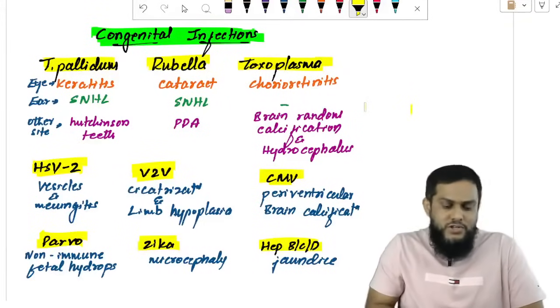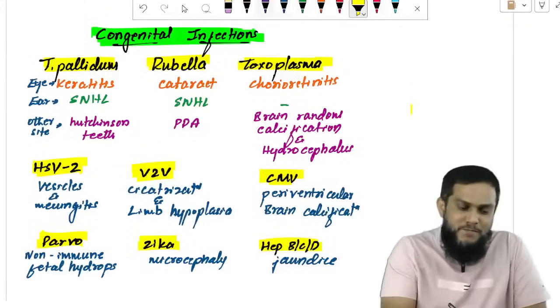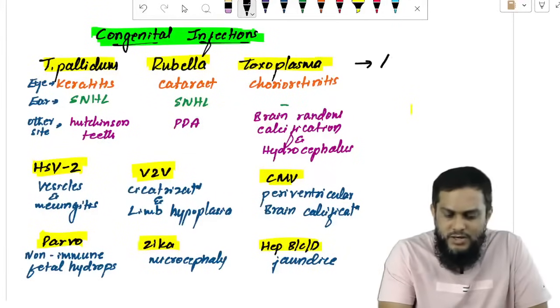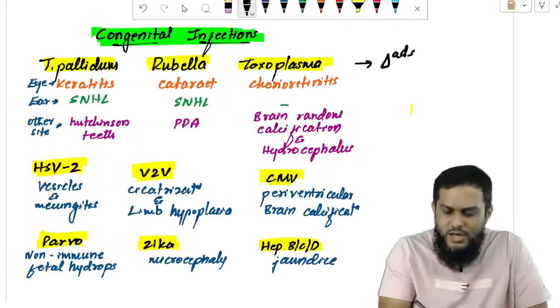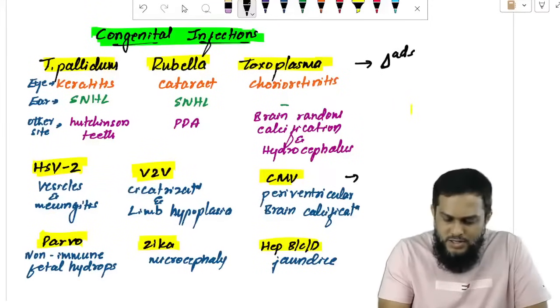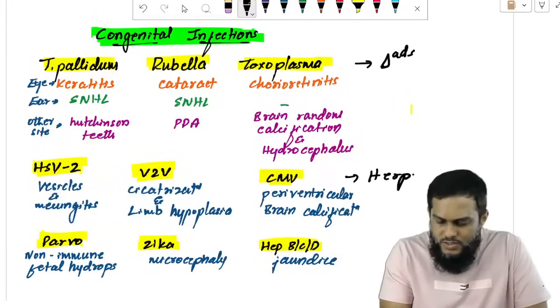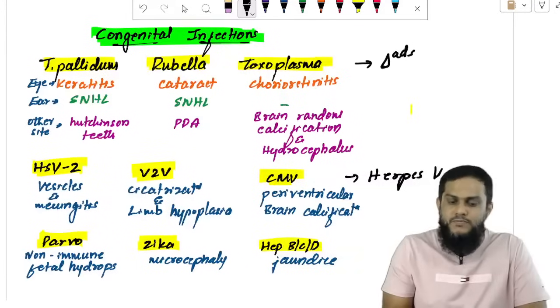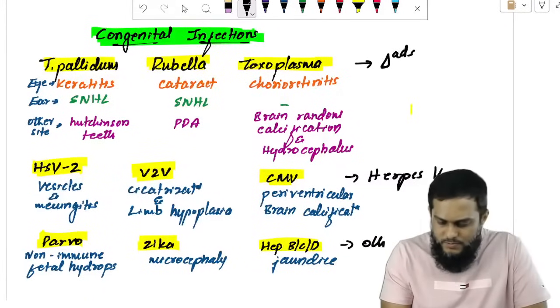And why have I arranged them as 3 plus 3 plus 3? Because these three have triads, and these three are herpes viruses, and these are other viruses.